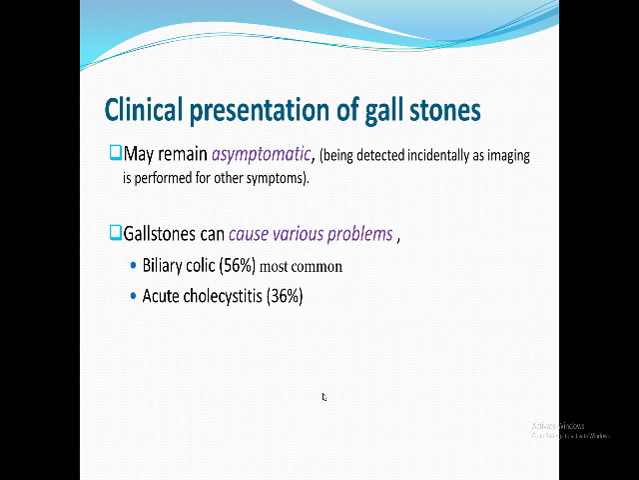Thank God we finished a very long introduction. We are now near to discussing the spectrum of gallstone disease. I just want to remind you, asymptomatic is the main presentation of gallstones, as I told you before. But the most common symptomatic presentations of gallstones are like that: biliary colic 56% and acute cholecystitis 36%, and that's why these are the first two items we're going to discuss.